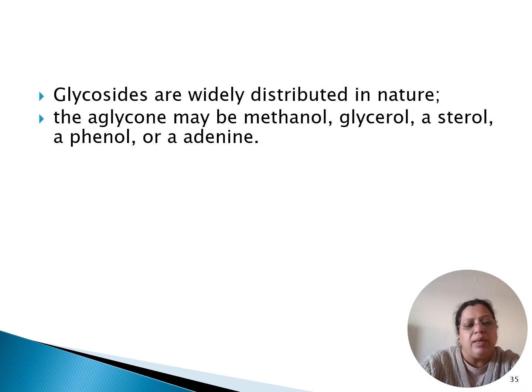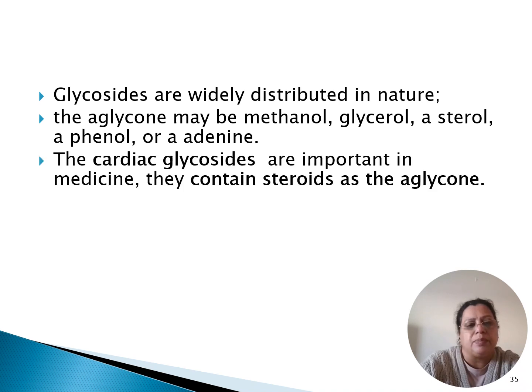For example, when adenine becomes a glycoside, it combines with a sugar, so it becomes adenosine, and that is the compound that helps in the formation of ATP. Cardiac glycosides are also important in medicine. They contain steroids as aglycons.